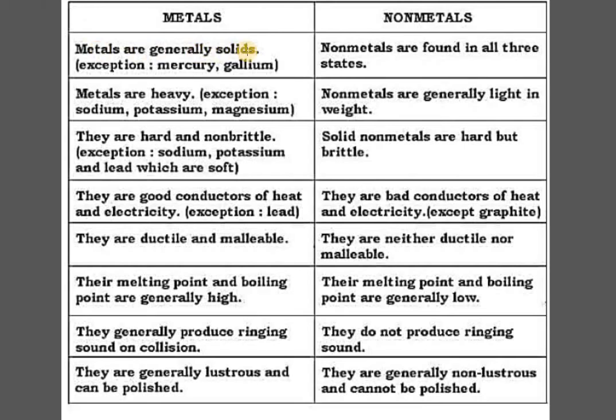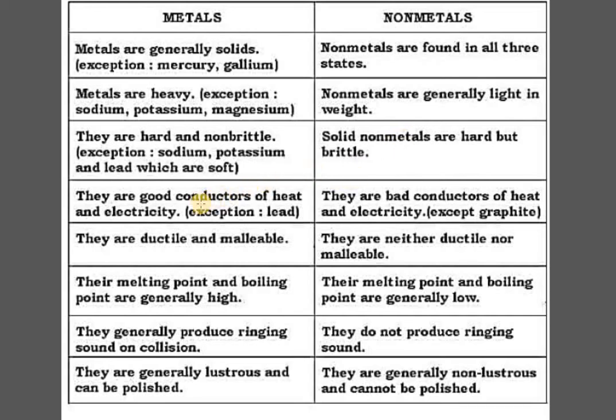When we talk about metals, which are generally solids, non-metals are found in all three states. Metals are heavy with these exceptions: sodium, potassium and magnesium, whereas non-metals are generally light in weight. The metals are hard and non-brittle, whereas the solid non-metals are hard but brittle.